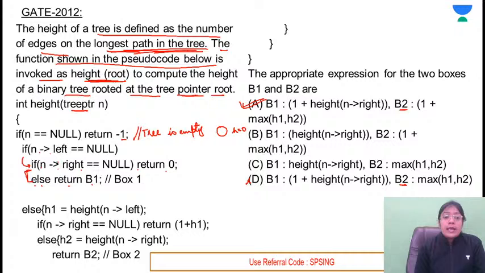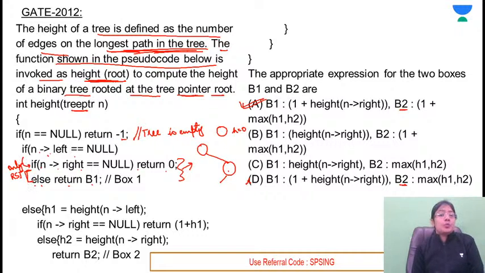This means that the left pointer is null. This represents what case? Left pointer is null, but there is some right subtree. यहाँ पे single node भी हो सकती है और there can be more number of nodes. So this is the code for the right subtree only. When only the right subtree is available, but no left subtree is available.